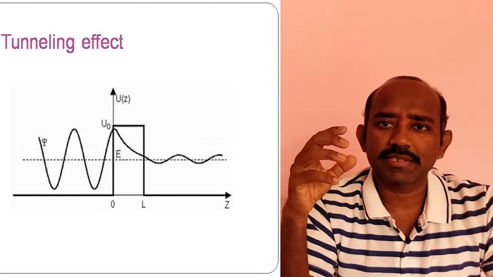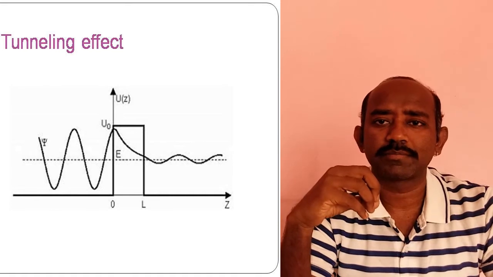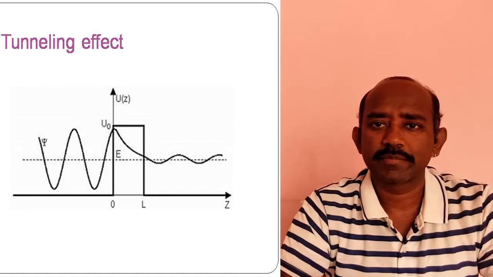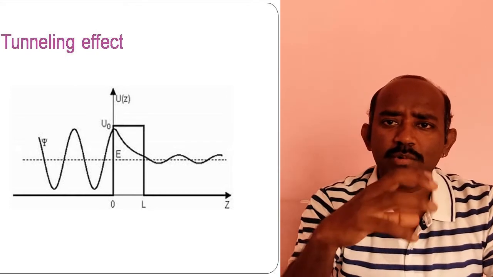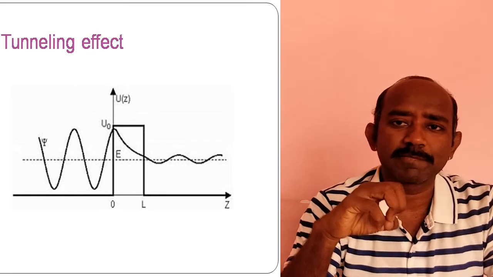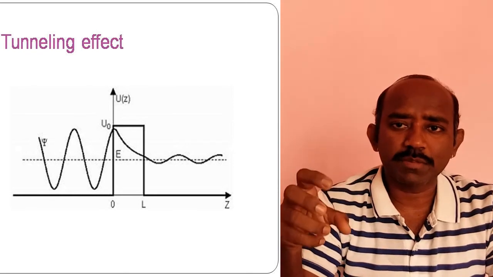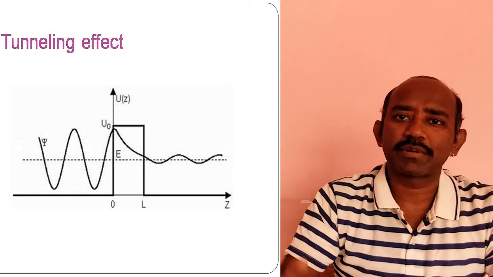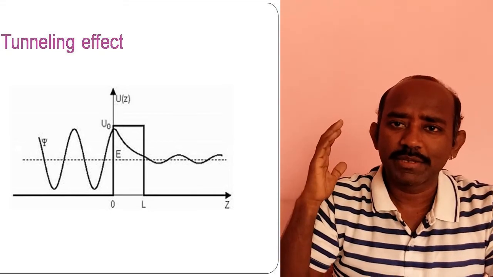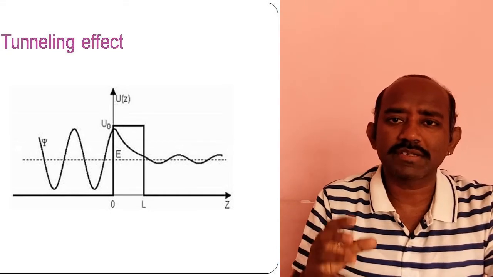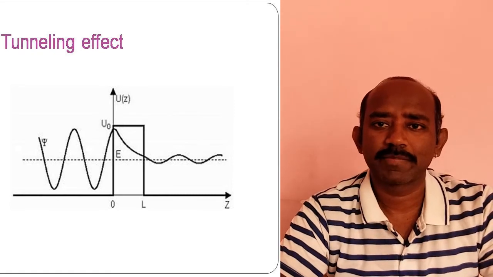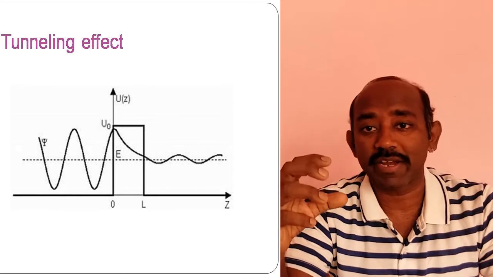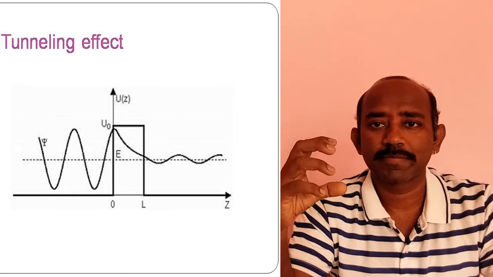Quantum mechanics is associated with wave nature, in other words, a matter wave. Because of the wave motion associated with the particle, it is possible for an alpha particle to leak out or escape from the nucleus even though it has less energy. That effect is called the tunneling effect in quantum mechanics.